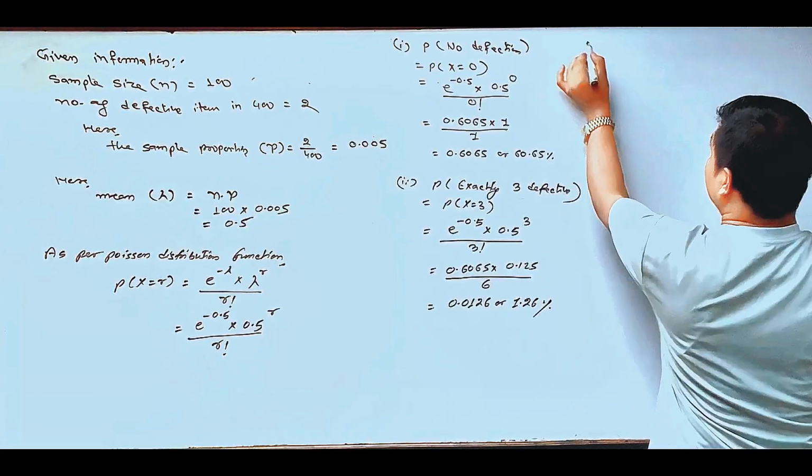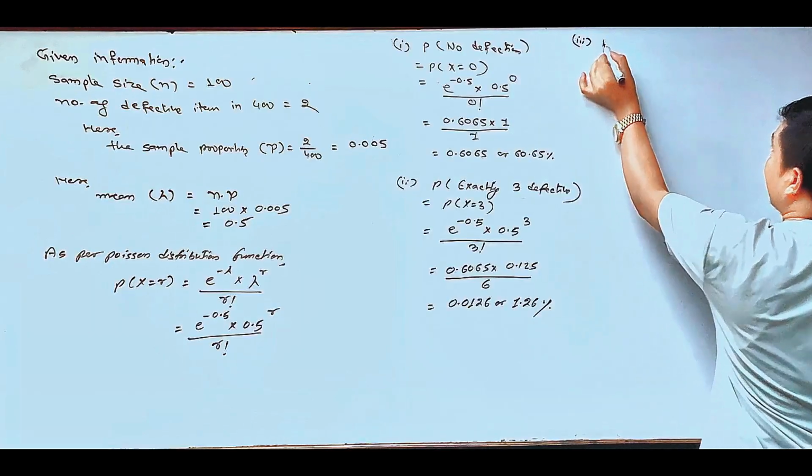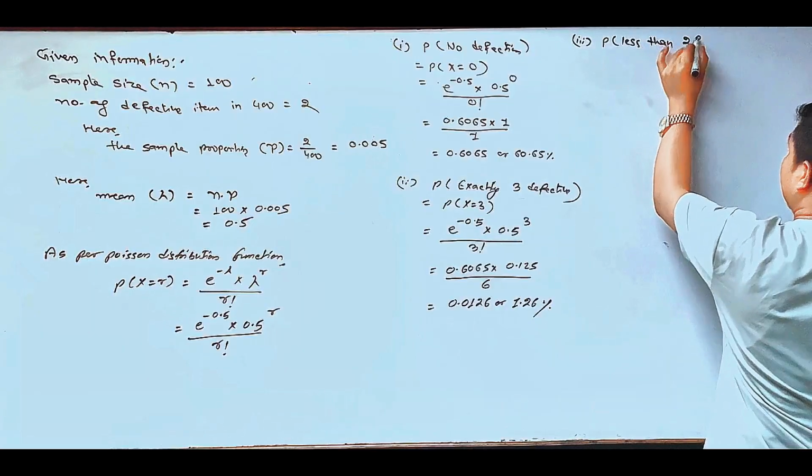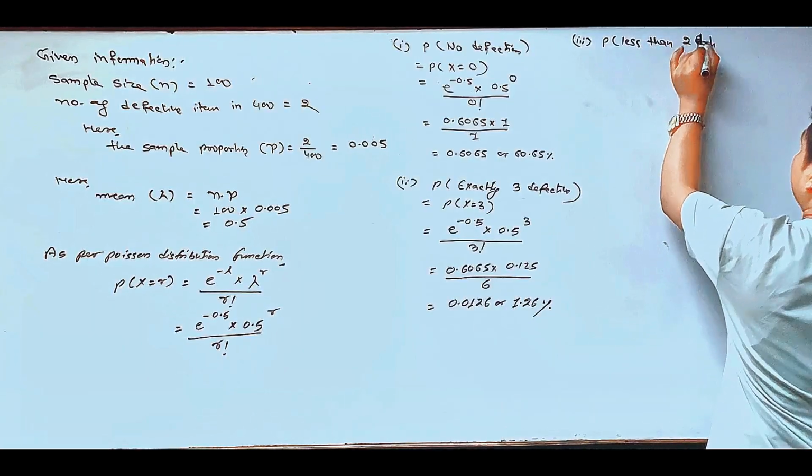And the third question is the probability of less than 2 defective.